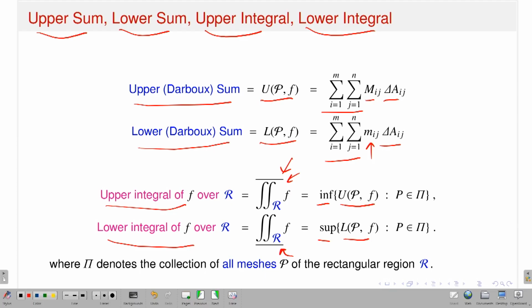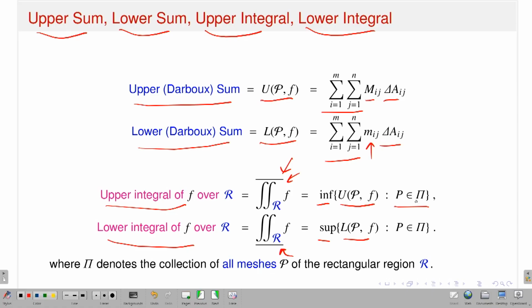If I consider the upper integral, then you just consider the upper sum, because if I have a function, the function is given, right. If I have a partition, then the corresponding U(P,f) will change. Okay. If I have another partition, you have another U(P,f). So that means collect all U(P,f) as P running over, you see what is this notation, capital Pi. So capital Pi denotes the collection of all meshes P of the rectangular region R. Okay. So that means you have a rectangular region, you consider all partitions. Now, for each partition and the function you have one U(P,f). Okay. Now, you collect all U(P,f) and you have to take the infimum.